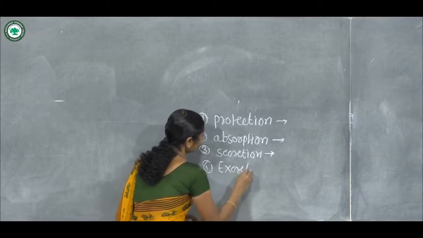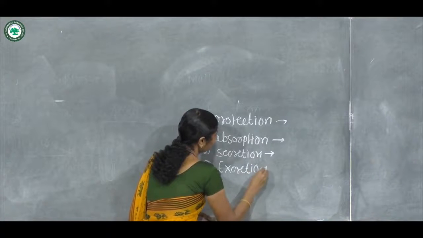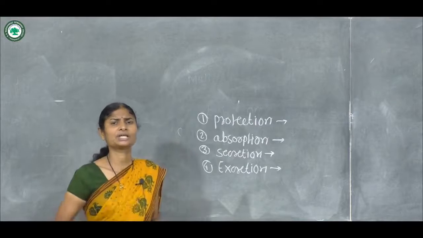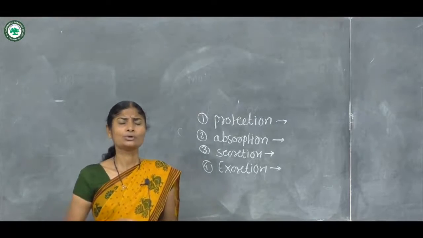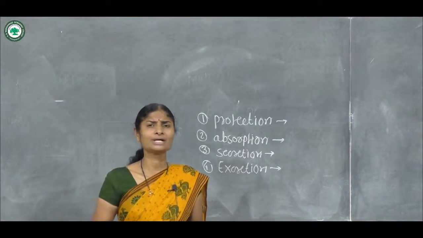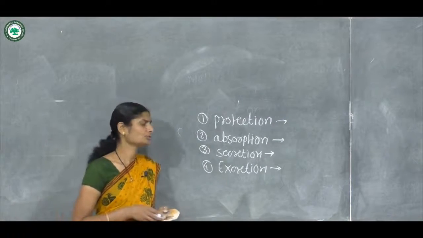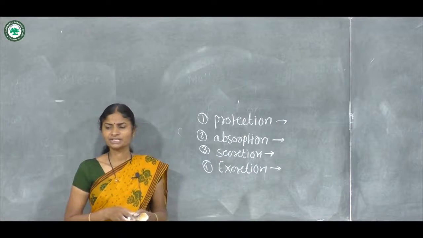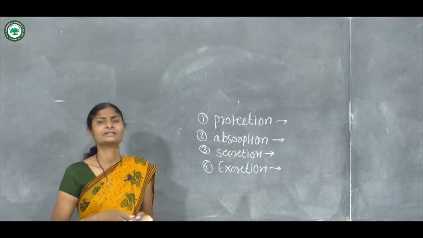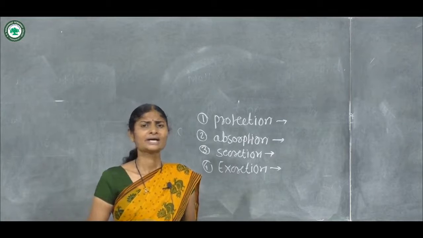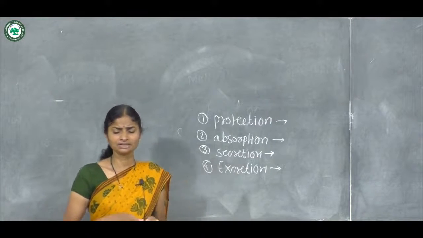Some epithelial cells eliminate excretory products which are non-essential to the body, such as kidney tubules, and sweat glands are also excretory in function.